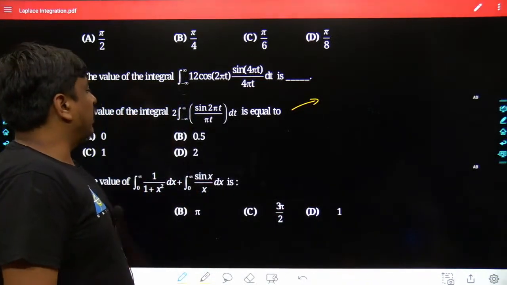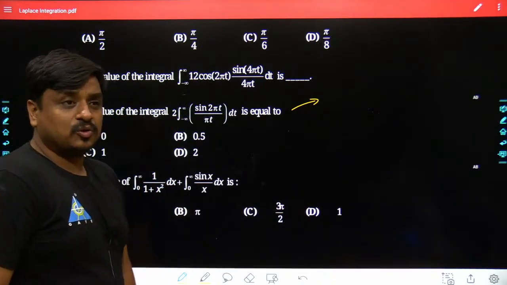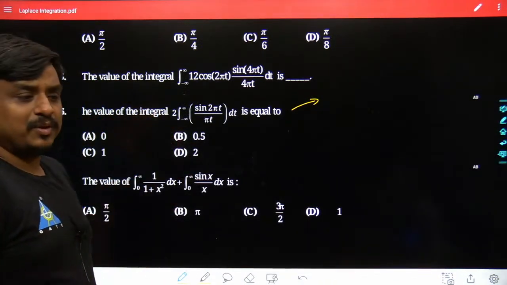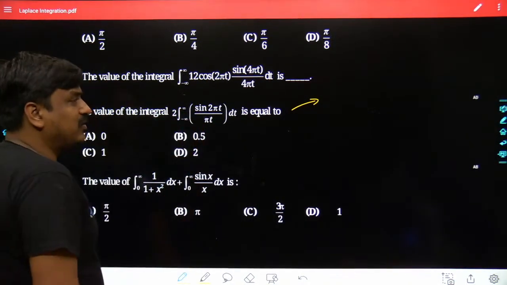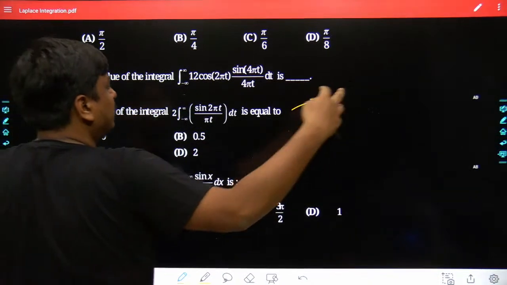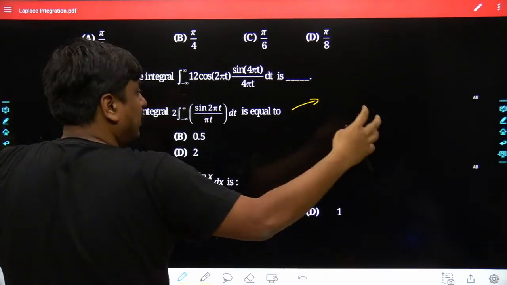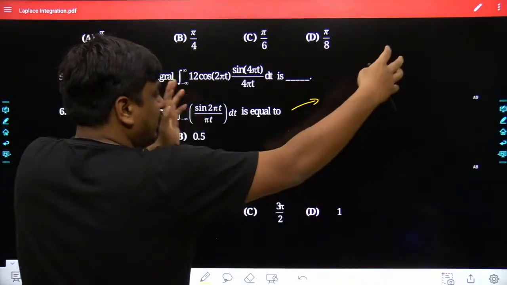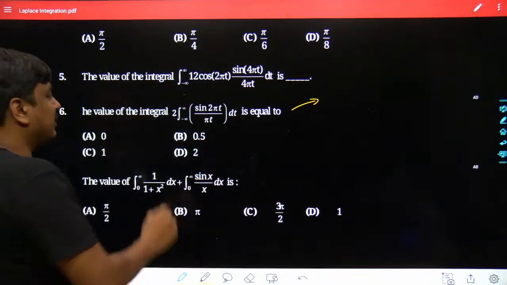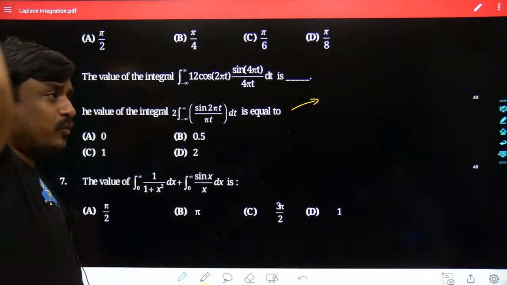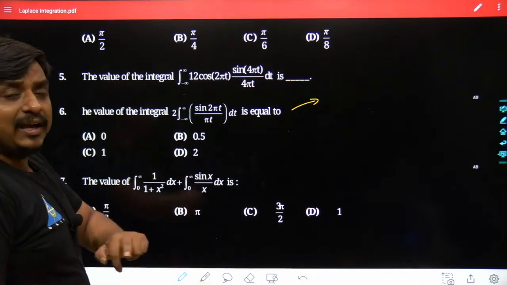Sir, if you wanted to calculate its answer with the help of Laplace integration, the integration should start from 0 to infinity. But here the integration has been started from minus infinity to plus infinity. And as far as the function is concerned, it is an even function. That means the area covered from minus infinity to infinity would be double that from 0 to infinity. So rather than taking the area under the curve once through from minus infinity to infinity, I can take the area from 0 to infinity and multiply with 2.